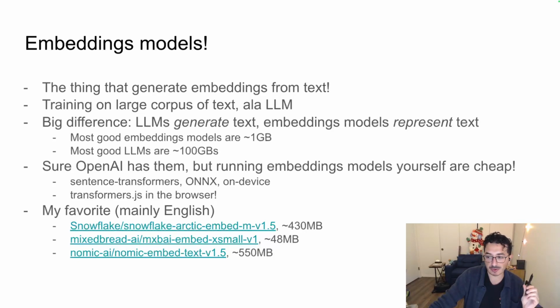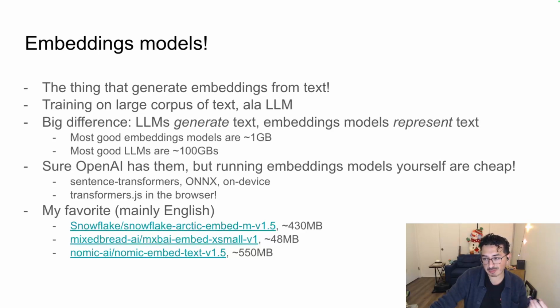So these embeddings models, there's a lot of different ones you could choose from. My favorite that are free, that are good for at least English use cases, are the 3 that I listed here: Snowflake, Mixed-Bread, and Nomic. All 3 companies kind of train and release embeddings models at some regular cadence, and these are the 3 main ones that I use for my day-to-day. Specifically, the Mixed-Bread extra small one is a fairly new one that I really like.